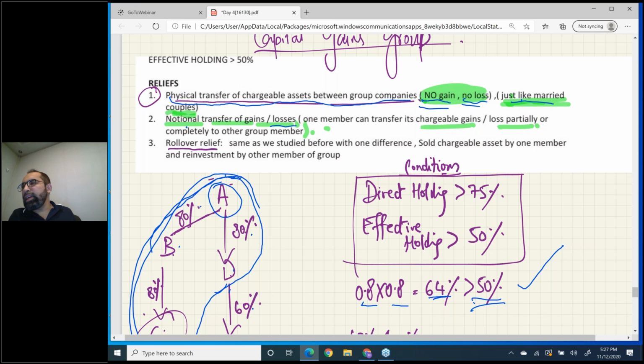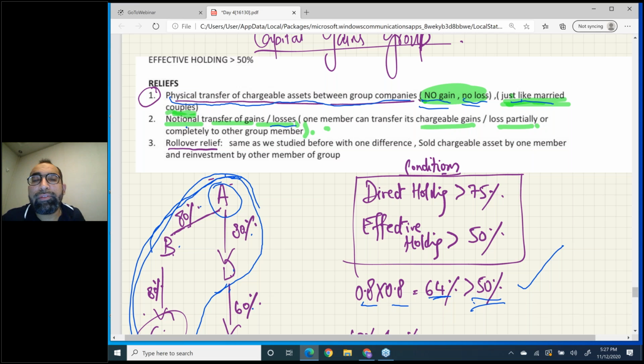Now A company can simply transfer that gain to B company through election. That means complete capital gain or capital loss, you can transfer to your brother. So this is basically notional transfer of chargeable gains or losses.